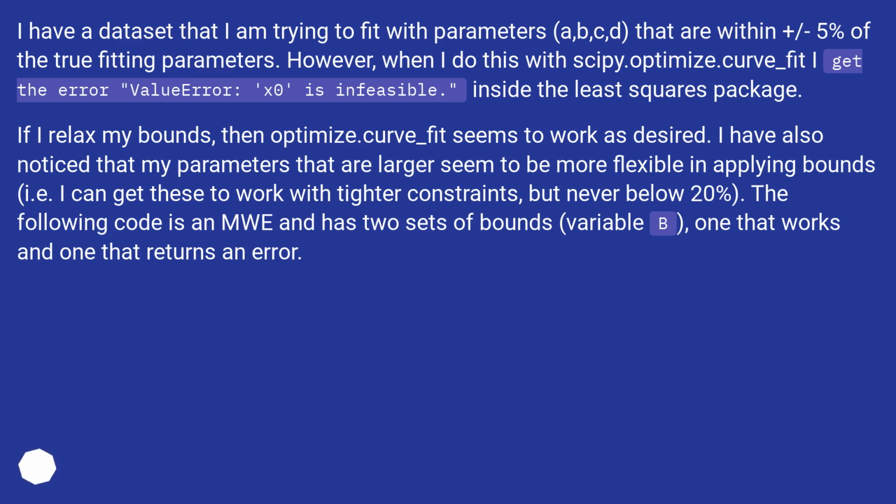If I relax my bounds, then optimize.curve_fit seems to work as desired. I have also noticed that my parameters that are larger seem to be more flexible in applying bounds. I can get these to work with tighter constraints, but never below 20%. The following code is in numpy and has two sets of bounds, variable b, one that works and one that returns an error.